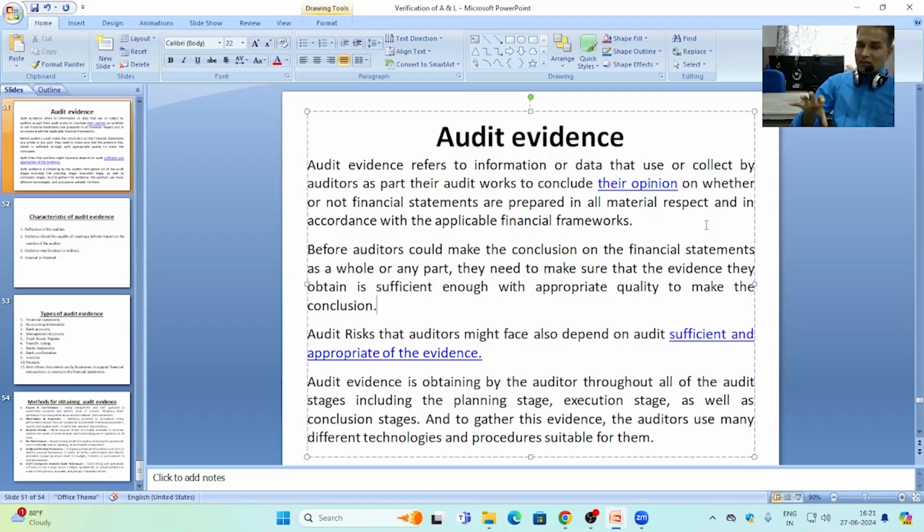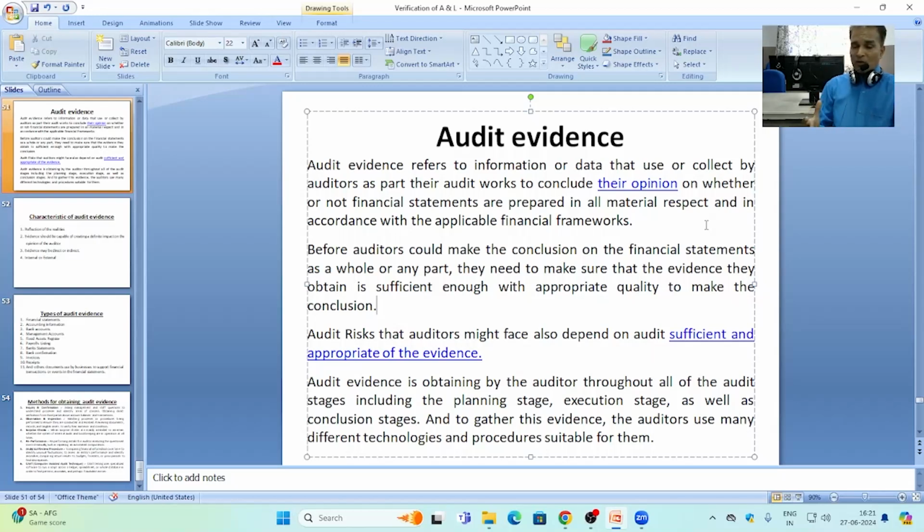Only obtaining the evidences is not sufficient to make the audit opinion. It has to be ensured by the auditor that sufficient evidences are there and the evidences are up to the mark in quality, meaning they provide accurate and reliable information regarding the information contained in the financial statements of the client's books of account. Audit risk that auditors might face also depends on the sufficiency and appropriateness of the evidence.